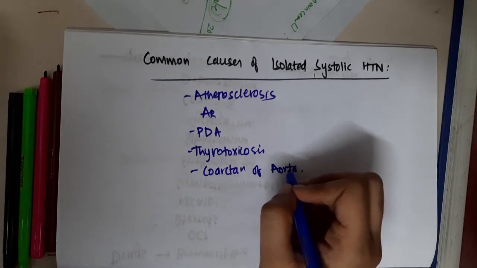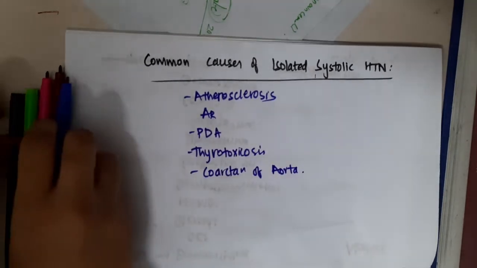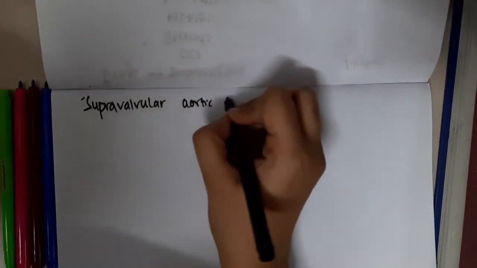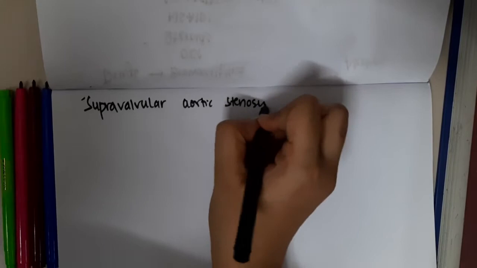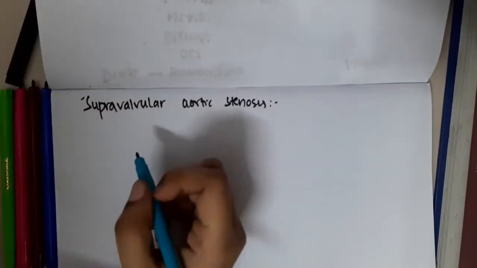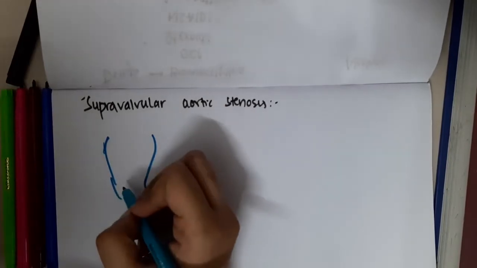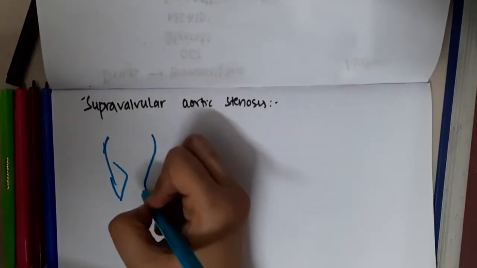Let us now learn some important points about supravalvular aortic stenosis. In supravalvular aortic stenosis, the stenosed part is above the valve.